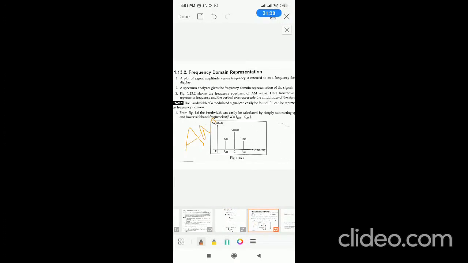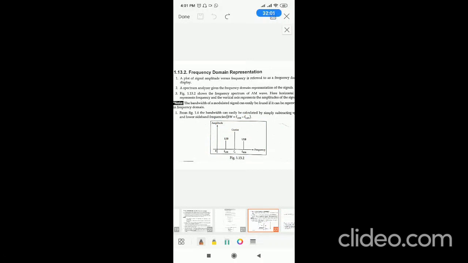The AM signal contains three frequencies. One is carrier, USB, and LSB. Here you cannot understand its time period, you cannot understand what is the amount of signal available. You can only understand what the frequency is. But the advantage of frequency domain representation is you can easily estimate what its bandwidth is. The amount of bandwidth can be easily calculated by taking the help of frequency domain representation, right?